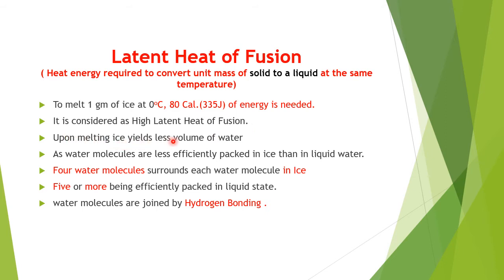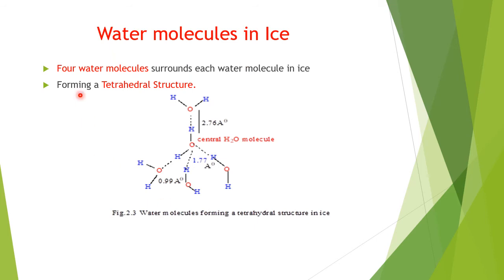Upon melting, ice yields less volume of water, as water molecules are less efficiently packed in ice than in liquid water. Four water molecules surround each water molecule in ice, but there will be five or more efficiently packed in the liquid state. The water molecules are joined by hydrogen bonding.